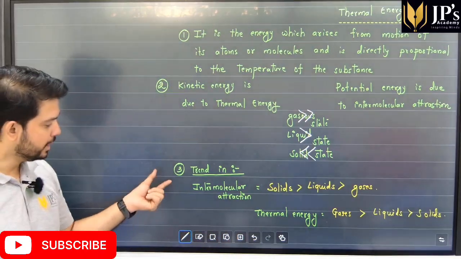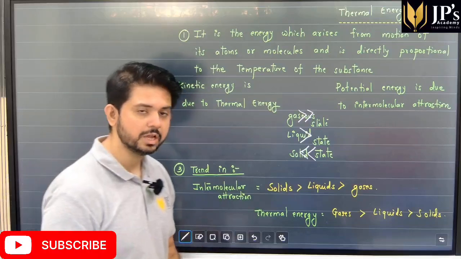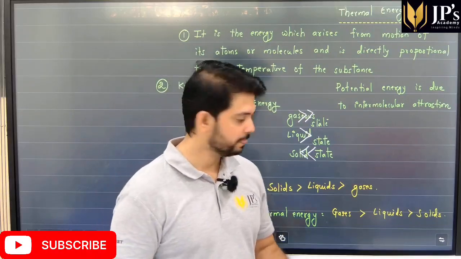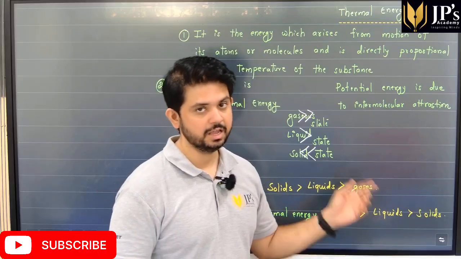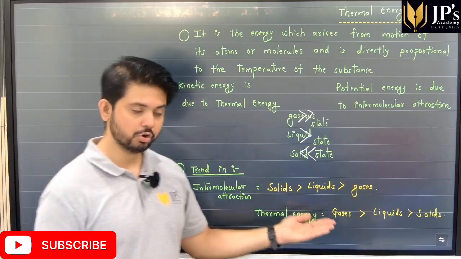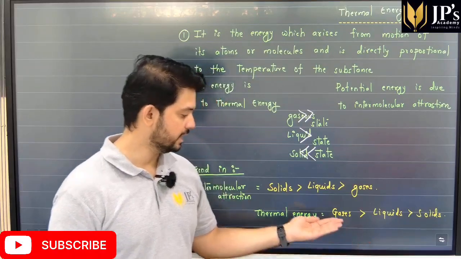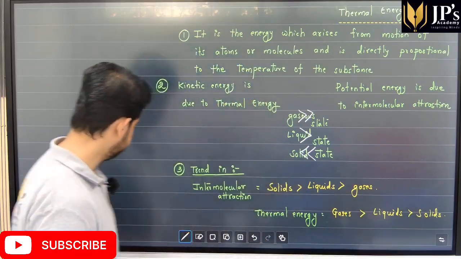So the strongest intermolecular attraction is present in solids compared to liquids, and it is the weakest in gas. On the other hand, the strongest thermal energy is in gases, then liquids, and then solids.